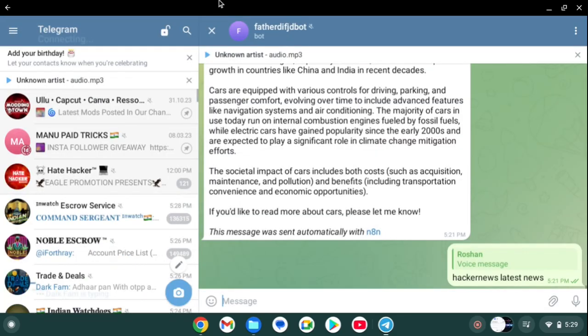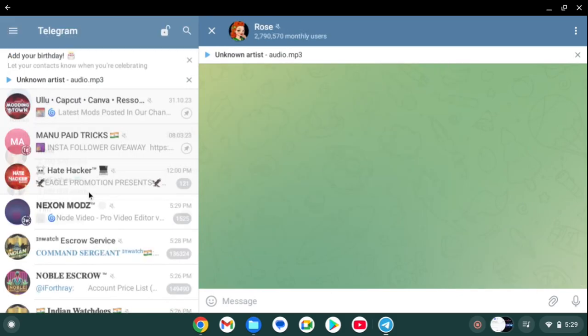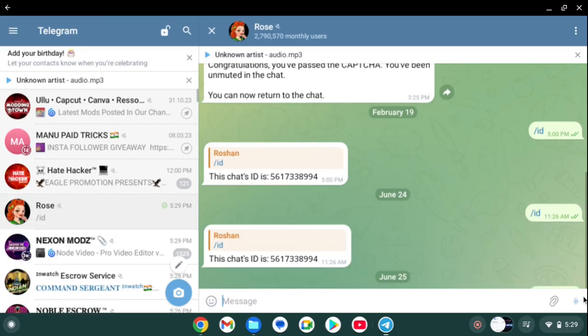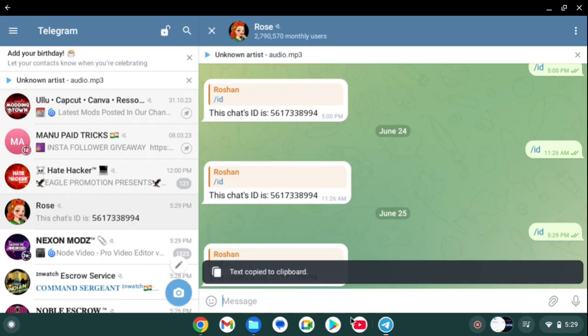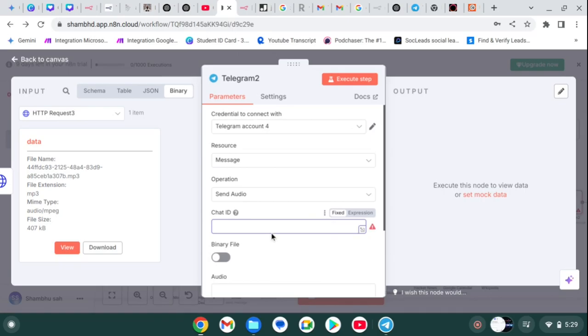So a simple way to find a chat ID, simply use this bot called Rose and simply send this message /ID. Simply send it. It can provide us the chat ID, or you can also type in any group for this. Let's go back and simply paste it.